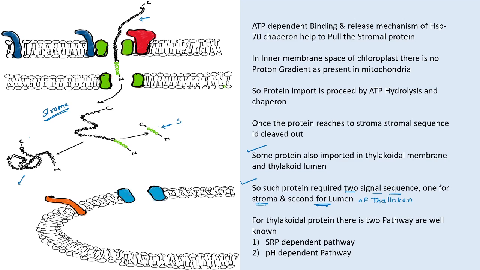On the basis of the pathway of protein translocation into the thylakoid lumen, there are two types of pathways: the SRP dependent pathway and the pH dependent pathway. Let's see the SRP dependent pathway and the pH dependent pathway one by one.